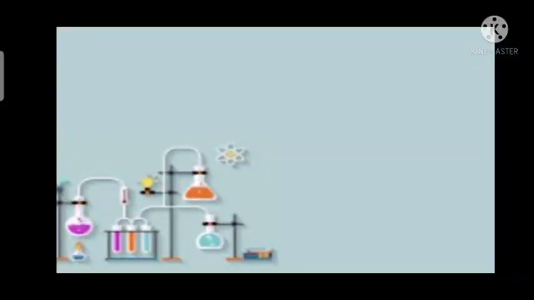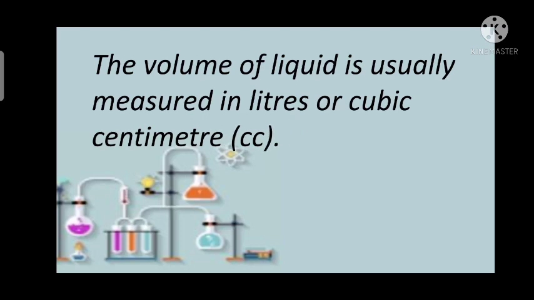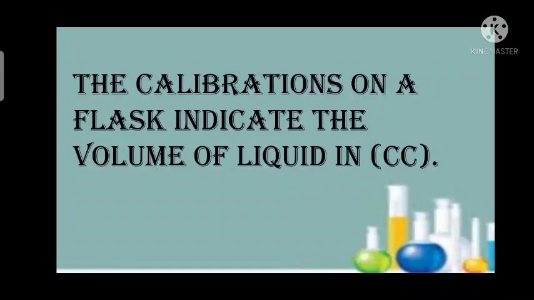Now, the volume of liquid is usually measured in liters or cubic centimeter, cc. What does cc stand for? Cubic centimeter. 1 liter is equal to 1000 cubic centimeter. The calibrations on a flask indicate the volume of liquid in cc. What is calibration? Calibrations are the markings with a standard scale of readings.